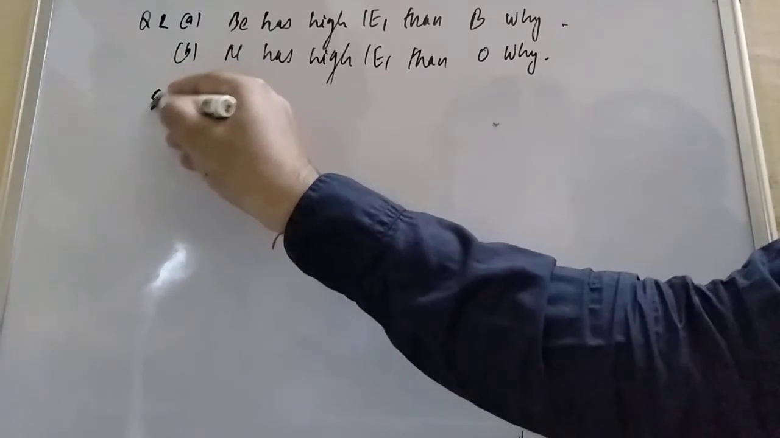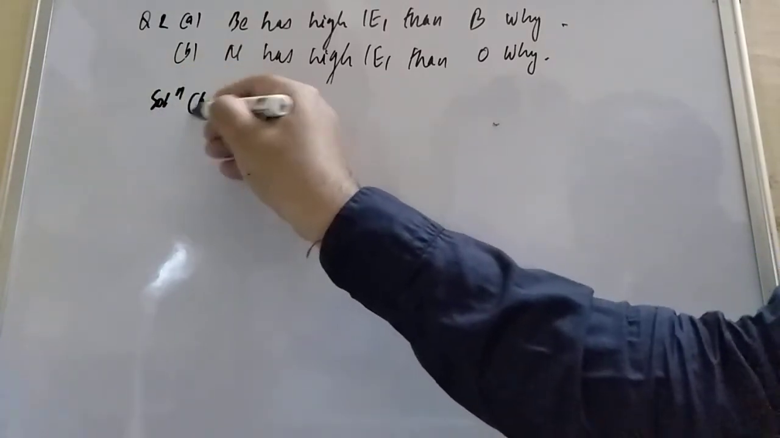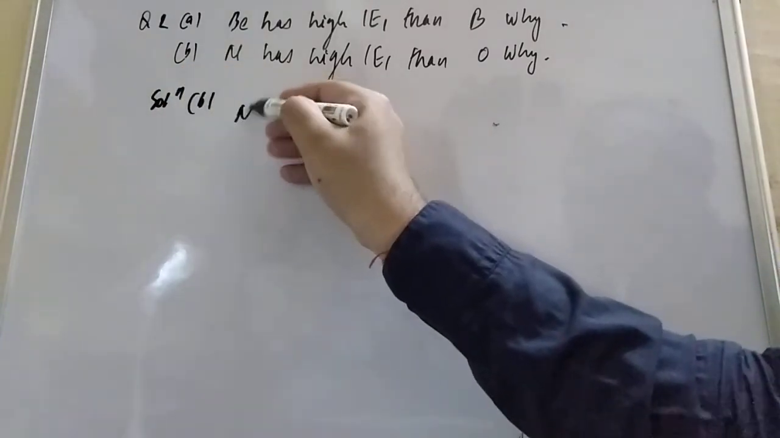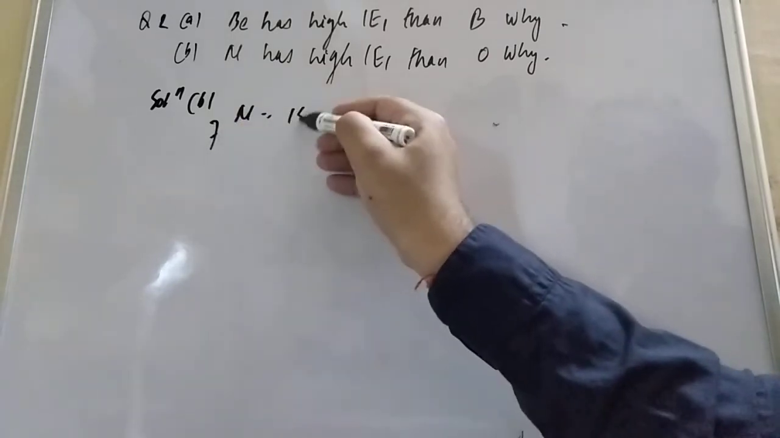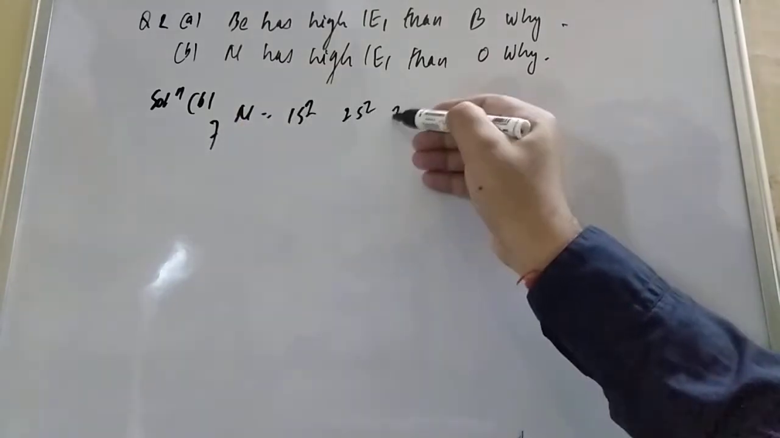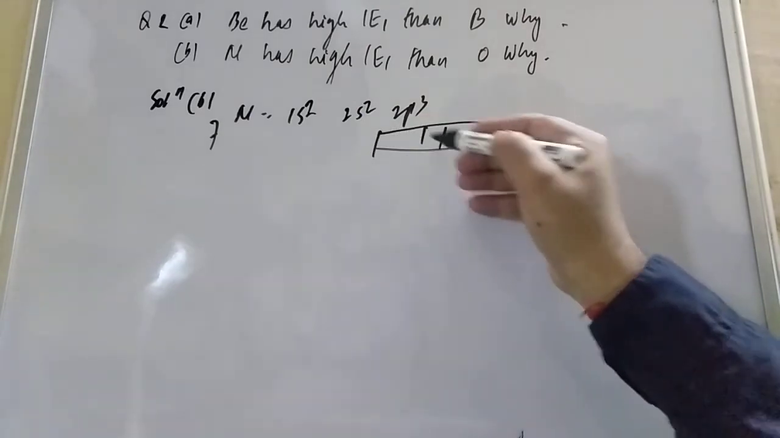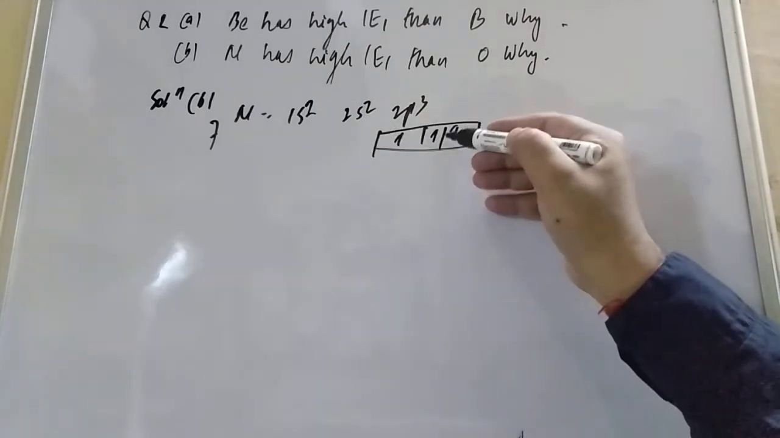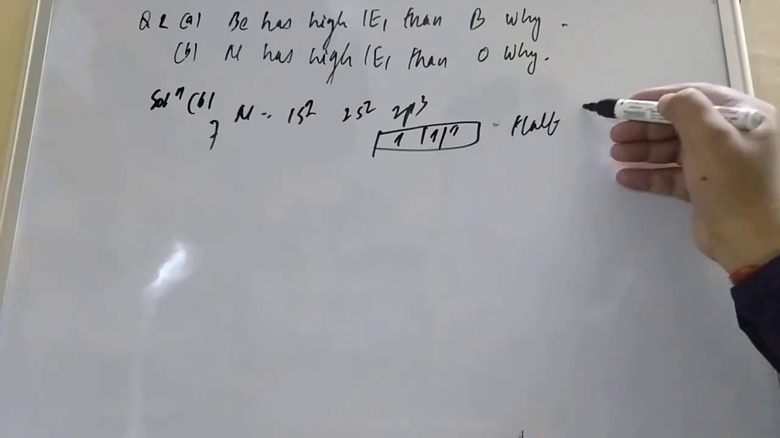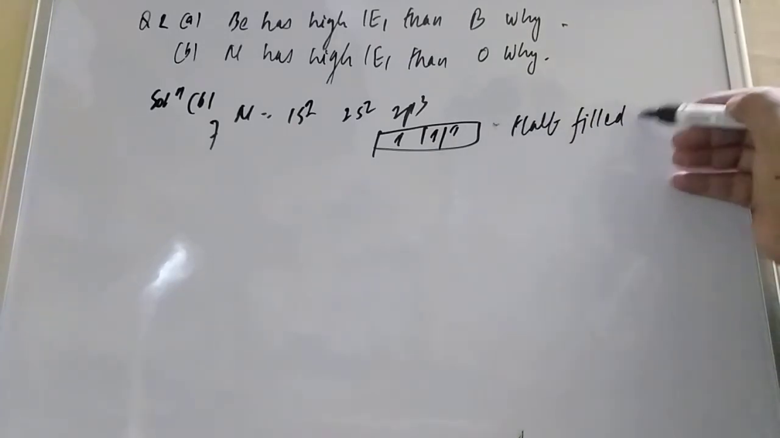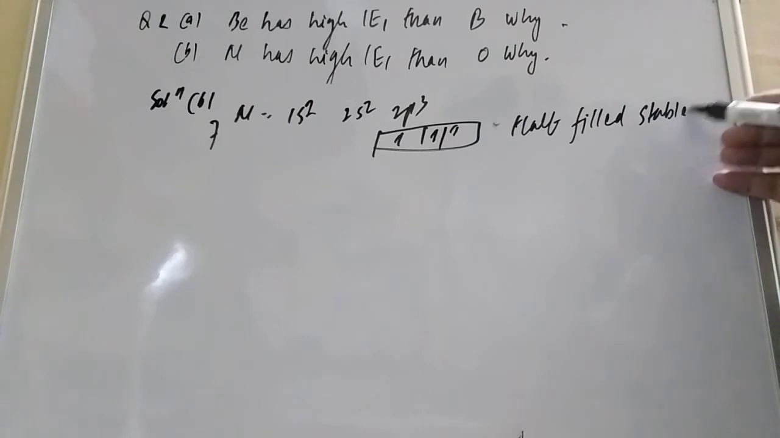Now, student, you go for the other one. What other example is there? The other example is nitrogen and oxygen. If you talk about nitrogen, nitrogen is 7, so 1s2, 2s2, 2p3. Here you see the valence shell has 3 electrons. This is half-filled, and this is a stable configuration.